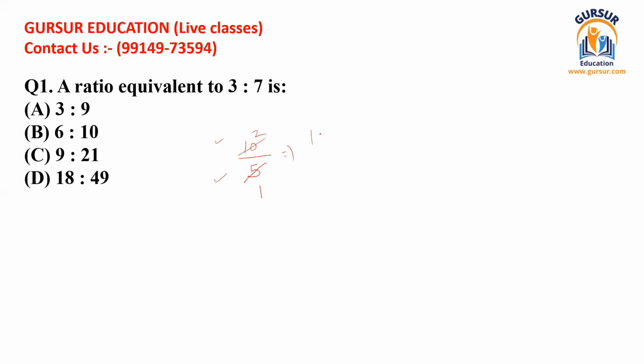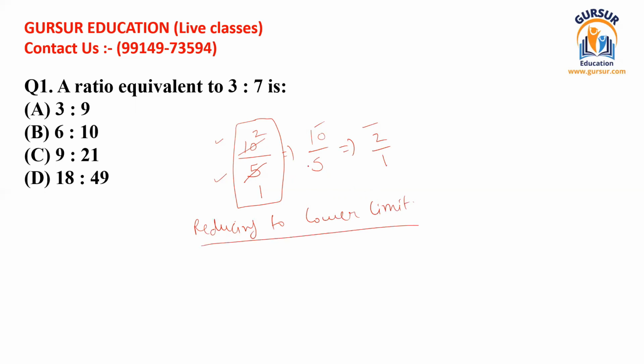And here I can write 10 divided by 5 as 2 divided by 1, and this is the same as this. This is known as the process of reducing to the lower limit. When you have a single table with the help of which you can cut both the numerator and denominator.